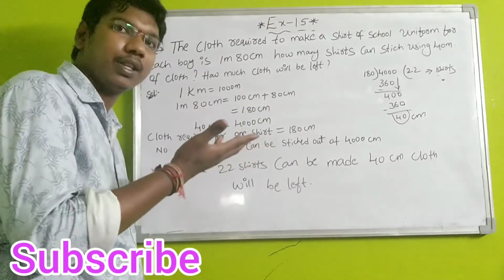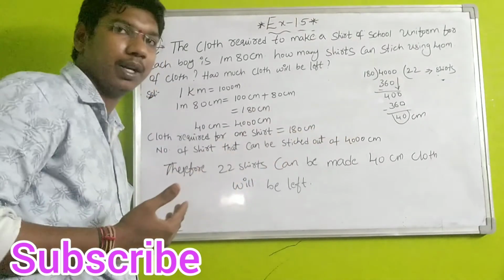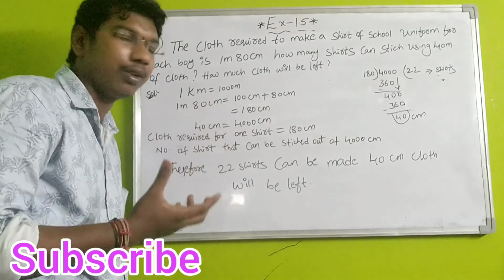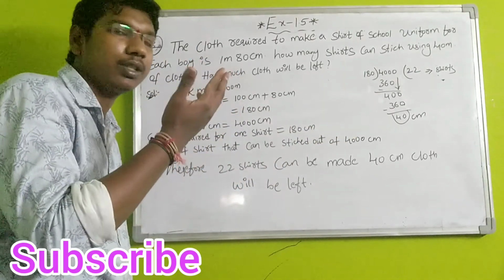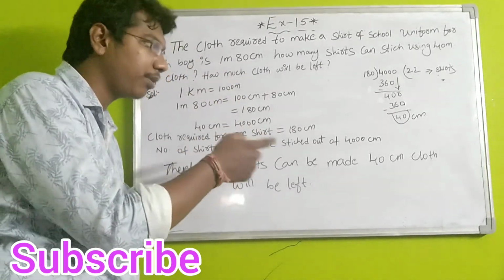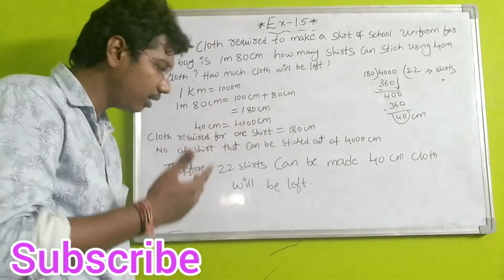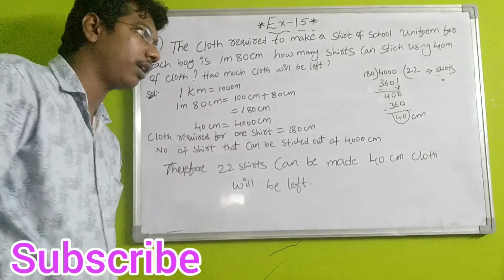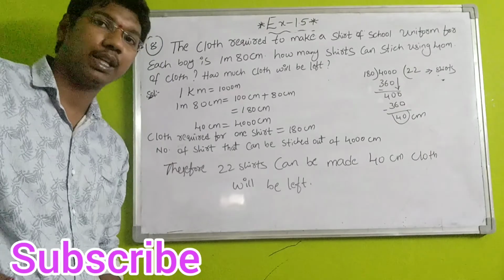How much cloth is left? That is nothing but the remainder, students. I got remainder 40, so 40 centimeters of cloth is left. Now total number of shirts we can stitch is 22 shirts. Therefore 22 shirts can be made and 40 centimeters of cloth will be left. This is the question number 8 solution, students.